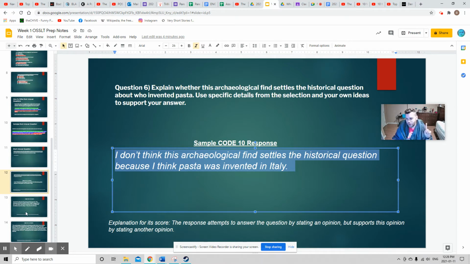So that is called the code 10. That is the lowest scoring answer. You don't want to answer your questions like that. Let's look at one that's better, but not quite where you want to be.